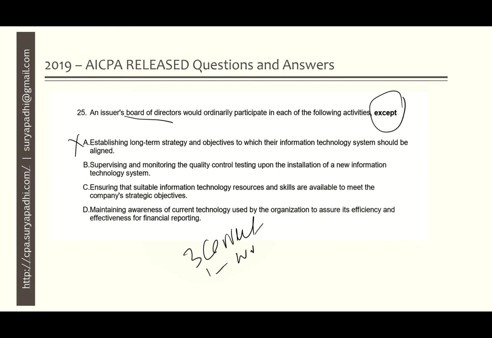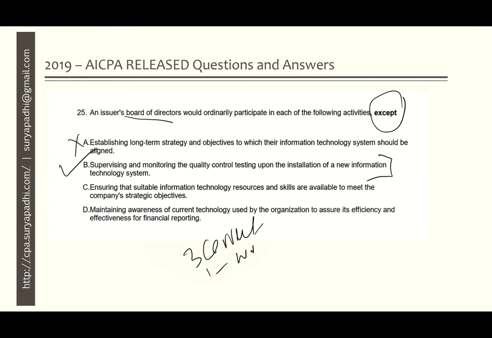Supervising and monitoring the quality control testing upon the installation of a new information system. This is more about day-to-day operation where we need to test the change of the technology. So in this activity, generally the operational manager or IT manager will participate, not the board of directors, and this looks like a correct answer.